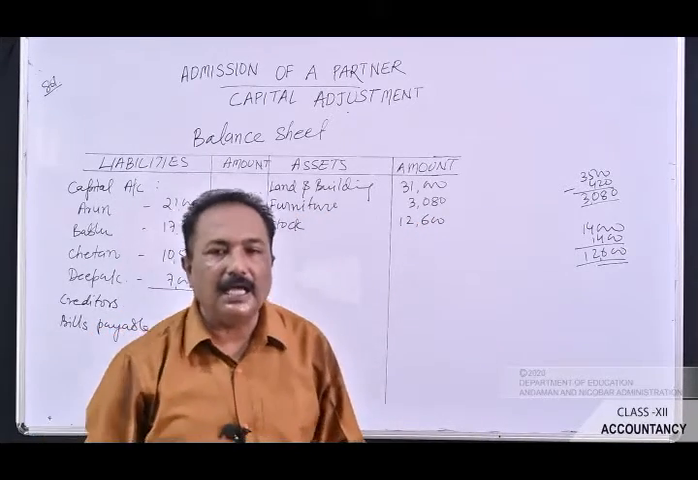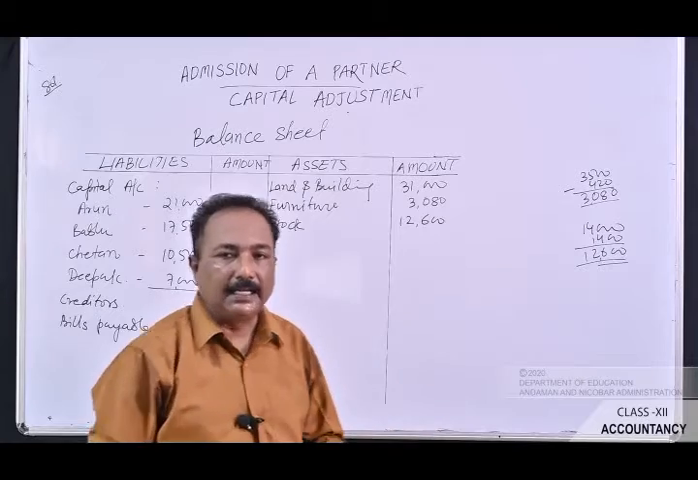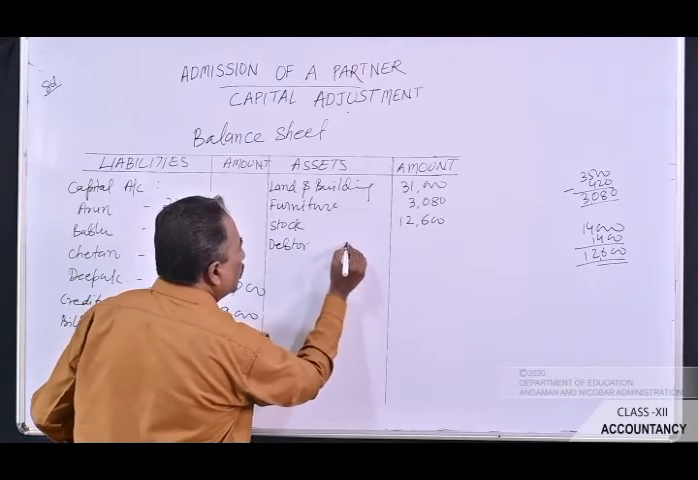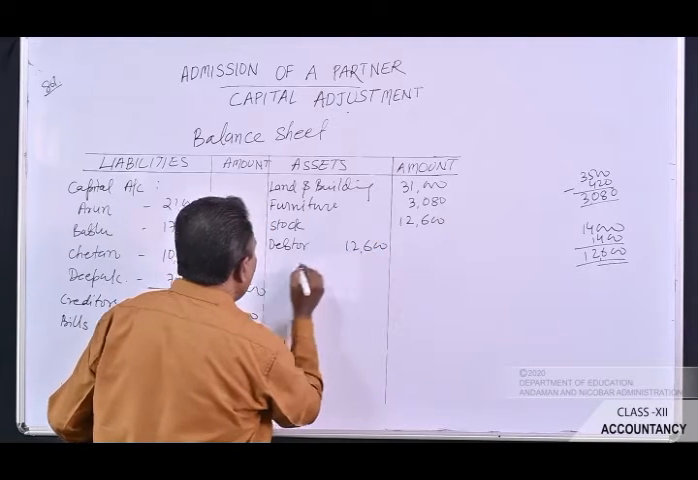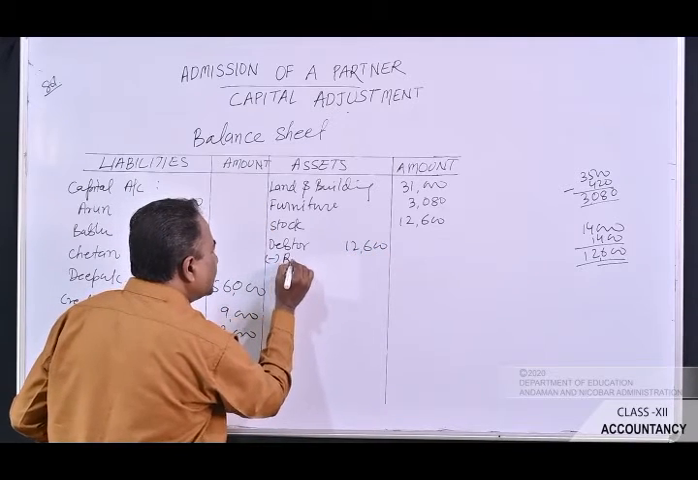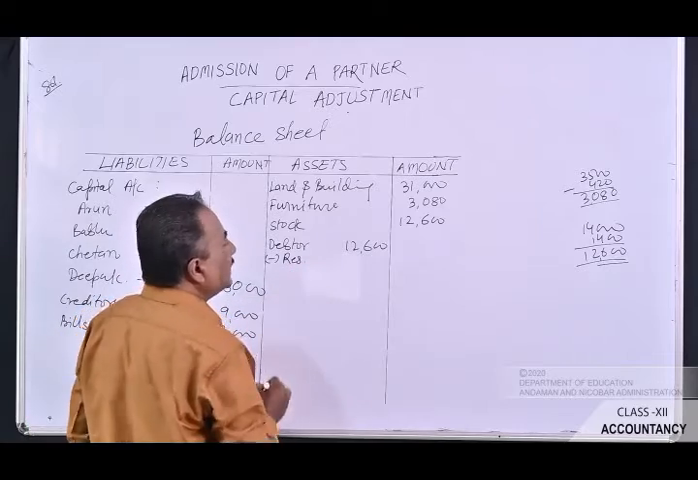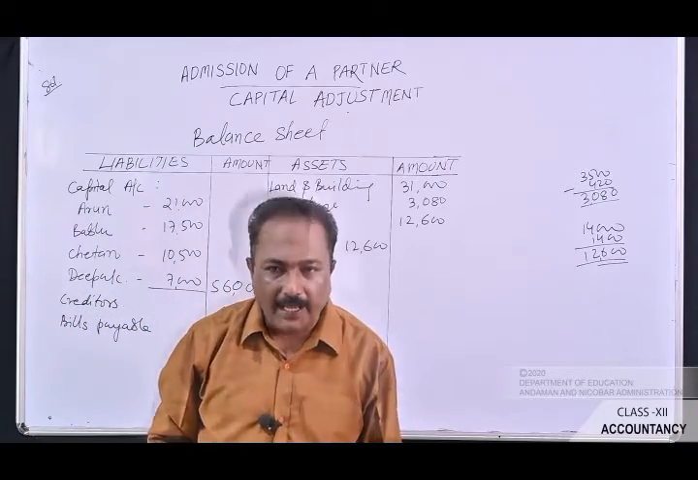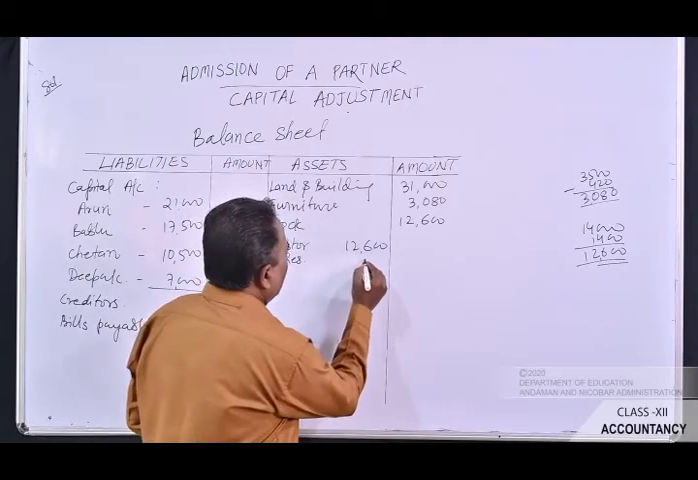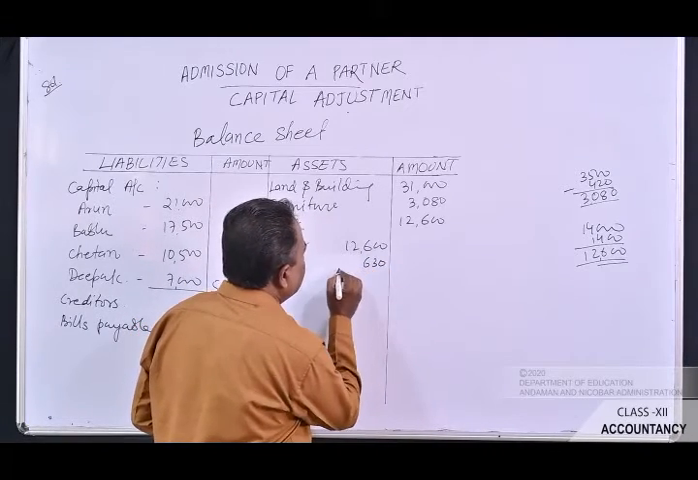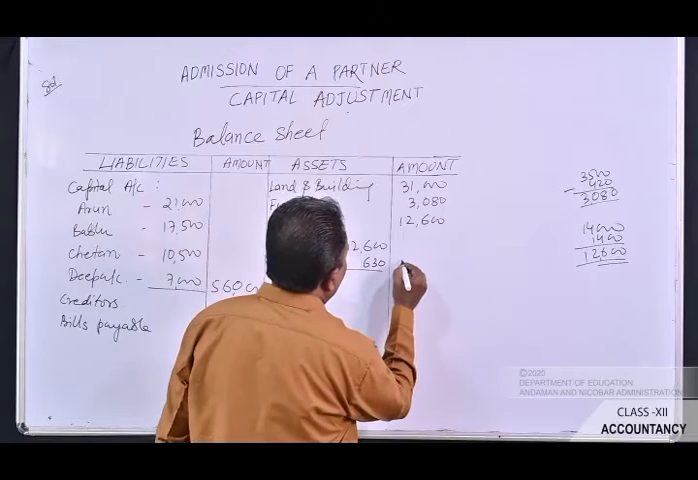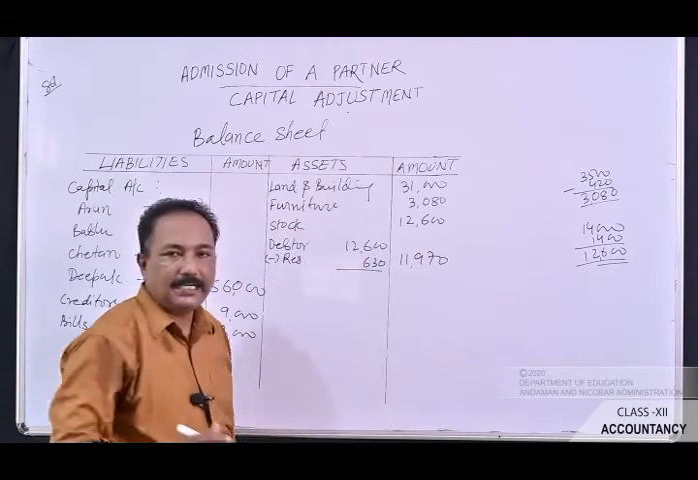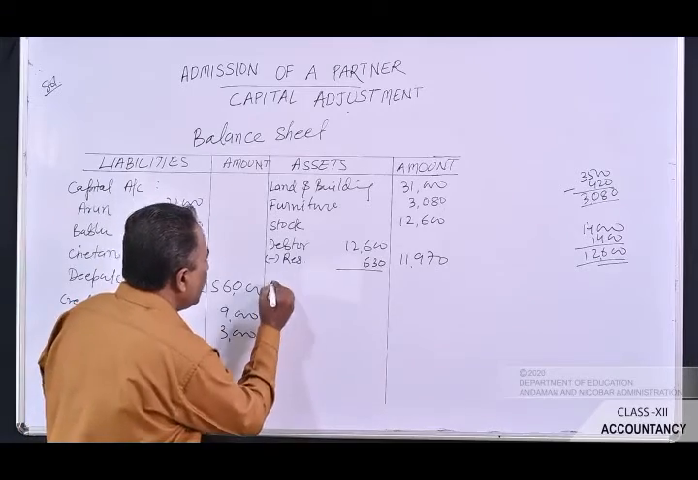Let's pass on to the next item. It is debtors. Debtors are given in the old balance sheet as rupees 12,600, and you were asked to create a reserve. So you have created the reserve for doubtful debts, and the reserve for doubtful debts was 630. So subtract rupees 630. It will be 11,970.